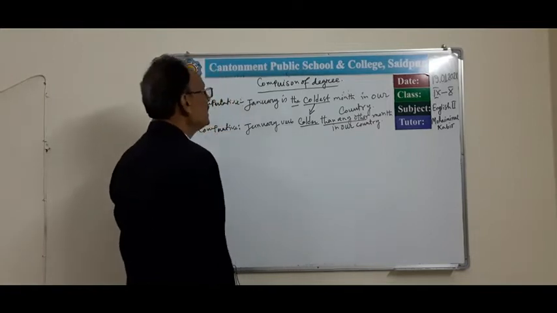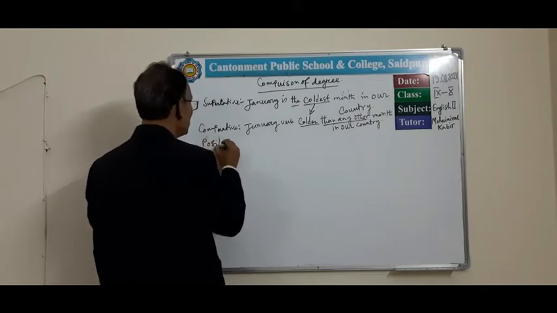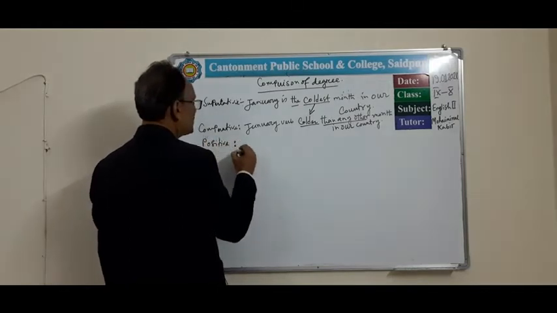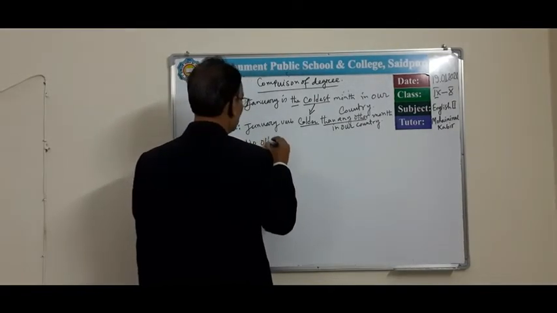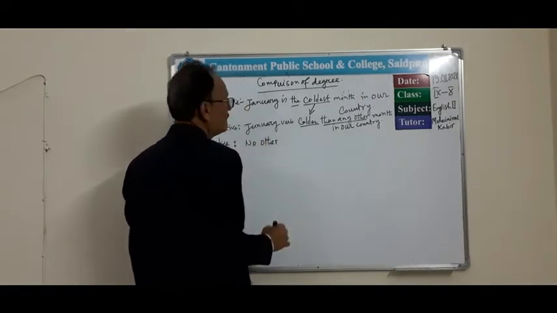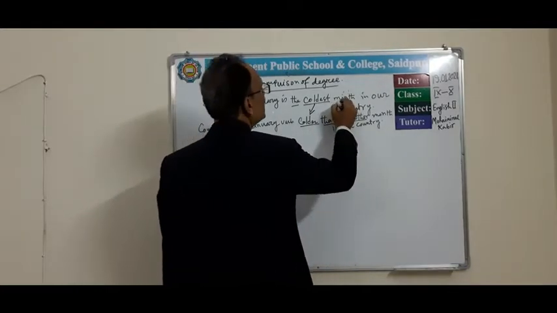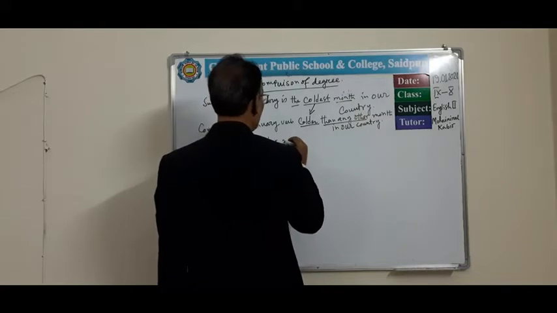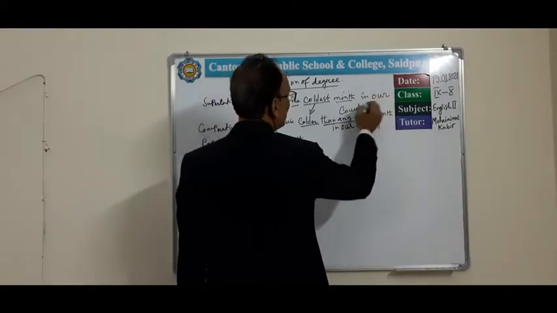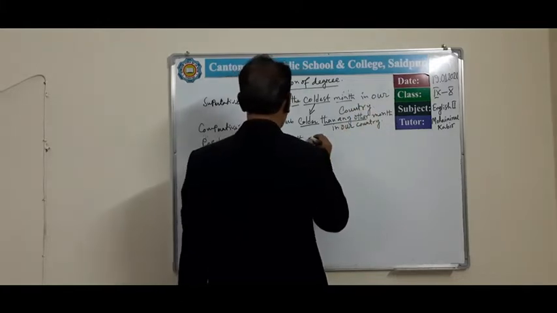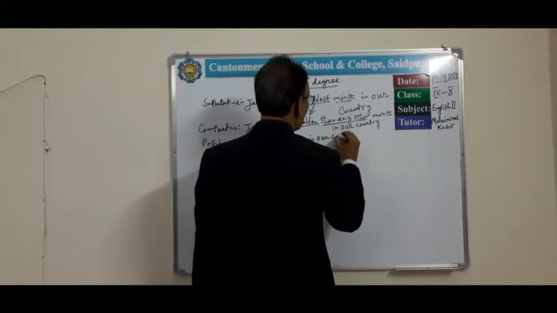And whenever we transform it into positive degree, then what will it be? First of all, we write no other, then the object here. What is the object here? Month. No other month. And the remaining part, what is it? In our country. No other month in our country.